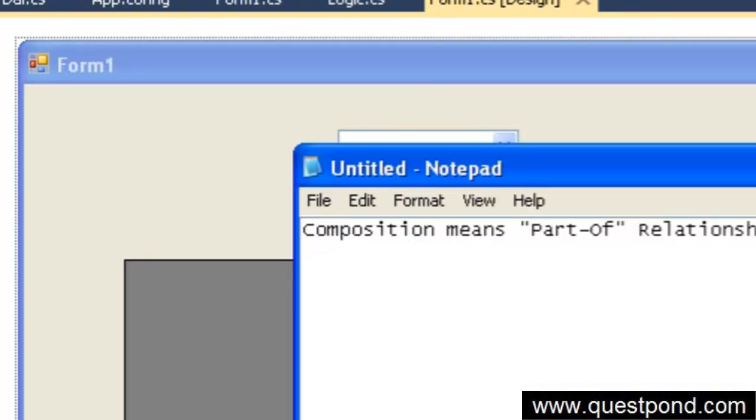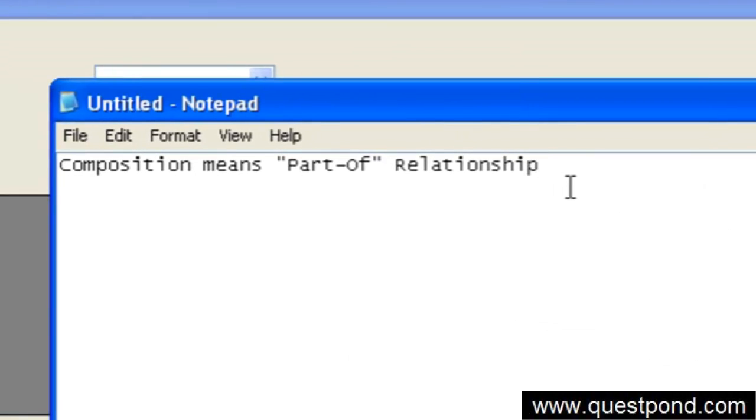Today we are going to talk about two important principles of object-oriented programming, that is aggregation and composition, which are used to create a relationship in object-oriented programming. As I said, aggregation and composition. Composition means a part-of relationship.